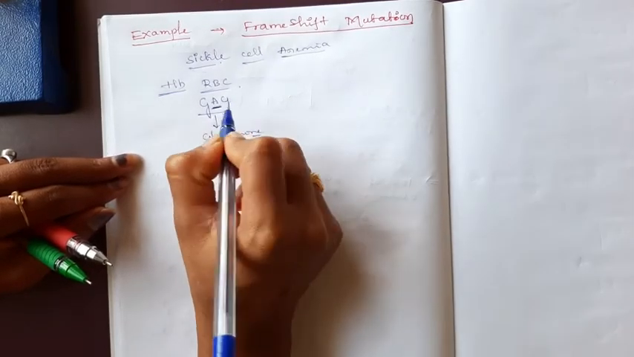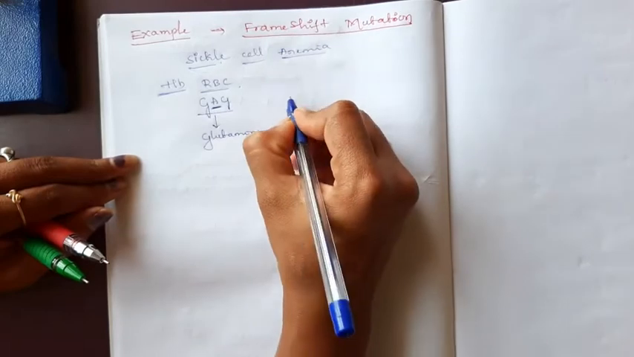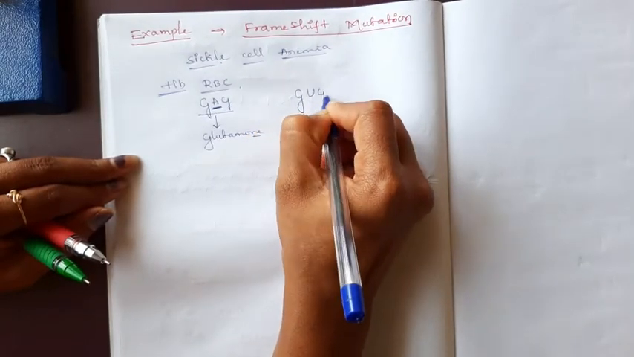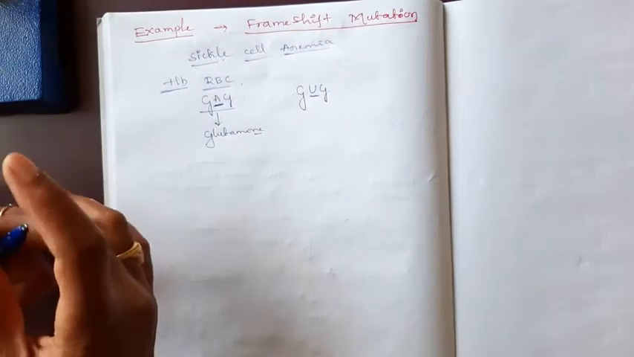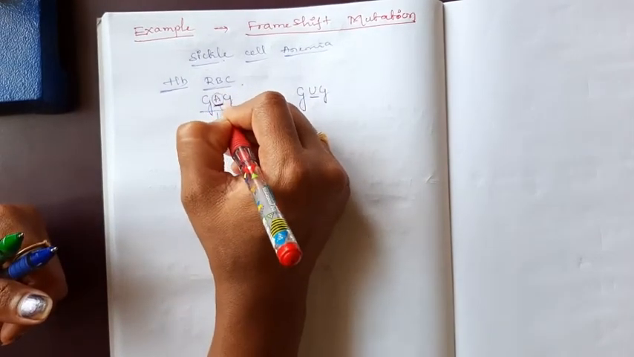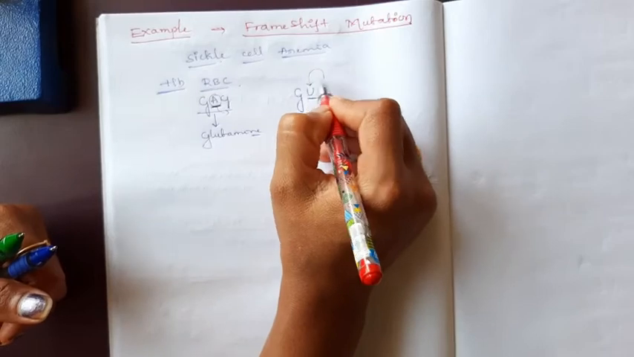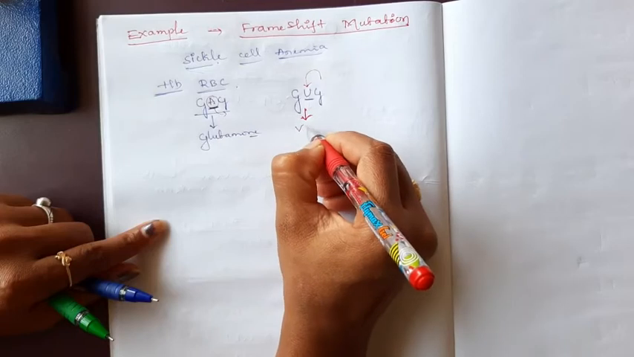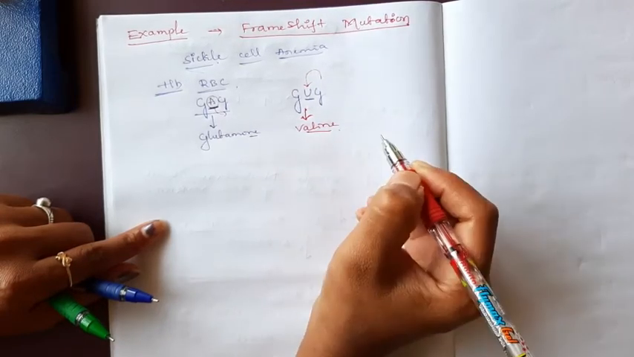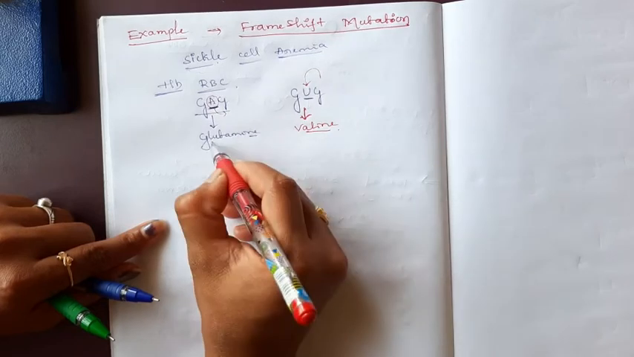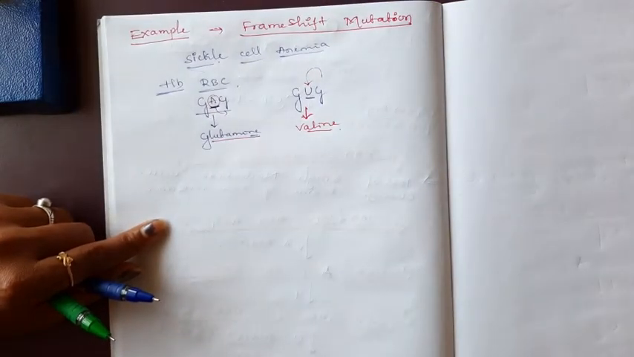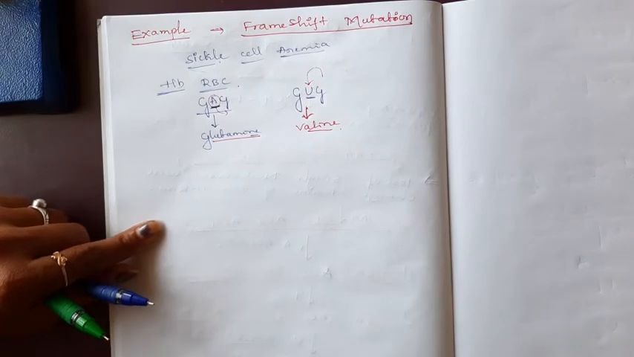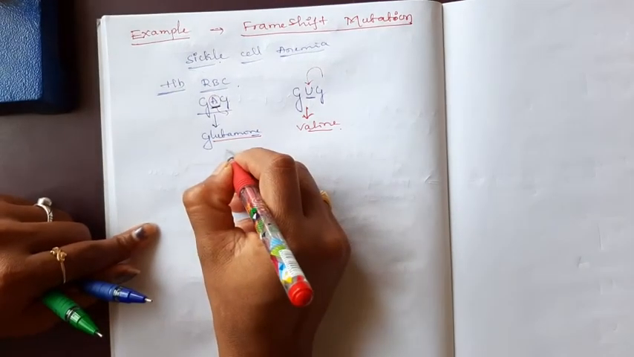Here in the middle, instead of A, the addition of U, instead of GAG, GUG. Only the A is deleted from this portion, with the addition of uracil. This GUG codes for valine, which means it will change the whole frame of that normal hemoglobin. The normal shape of the RBC will change into sickle cell shaped.